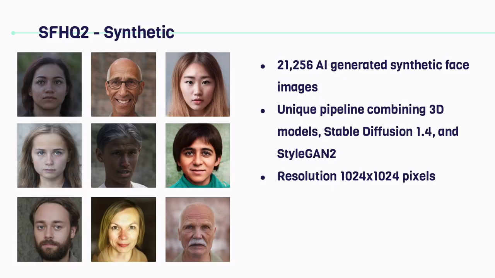Finally, the dataset also includes 21,256 synthetic face images generated with SFHQ2, which represents a unique hybrid approach to face generation. What makes this subset particularly interesting is its sophisticated pipeline that combines three different technologies: 3D modeling, Stable Diffusion 1.4, as well as StyleGAN 2.